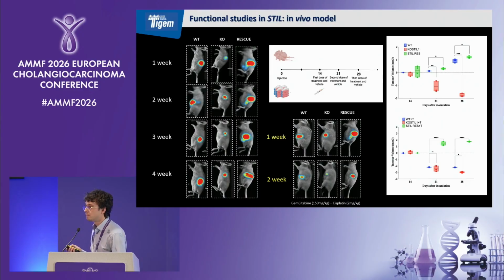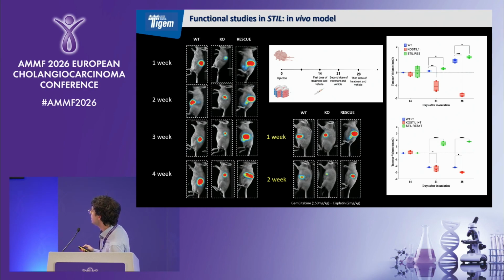Then we decide to confirm our in vitro results with a xenograft model. So we used nude mice to test our cell line. In particular, we used a luciferase cell line with HuCCT1 wild type, knockout or rescue cells, and we observe a reduction in the tumor volume in knockout mice compared to the wild type and rescue cells.